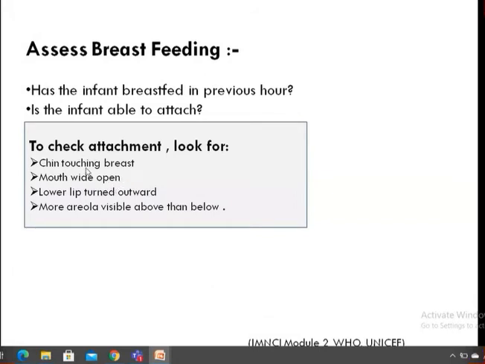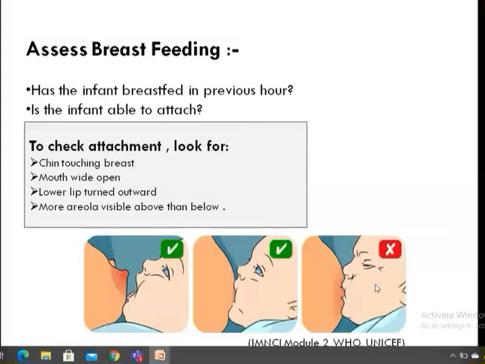Attachment means the child's chin should be touching the breast of the mother, mouth should be wide open, lower lip should be turned outside, and more areola should be visible above than below, just like here. This is the wrong procedure. So your mouth should be widely open, the chin should be touching the mother's breast, lower lip should be turned outward, and more areola should be visible above than below. This means the child is having good attachment. Then only the baby will be able to suck properly.